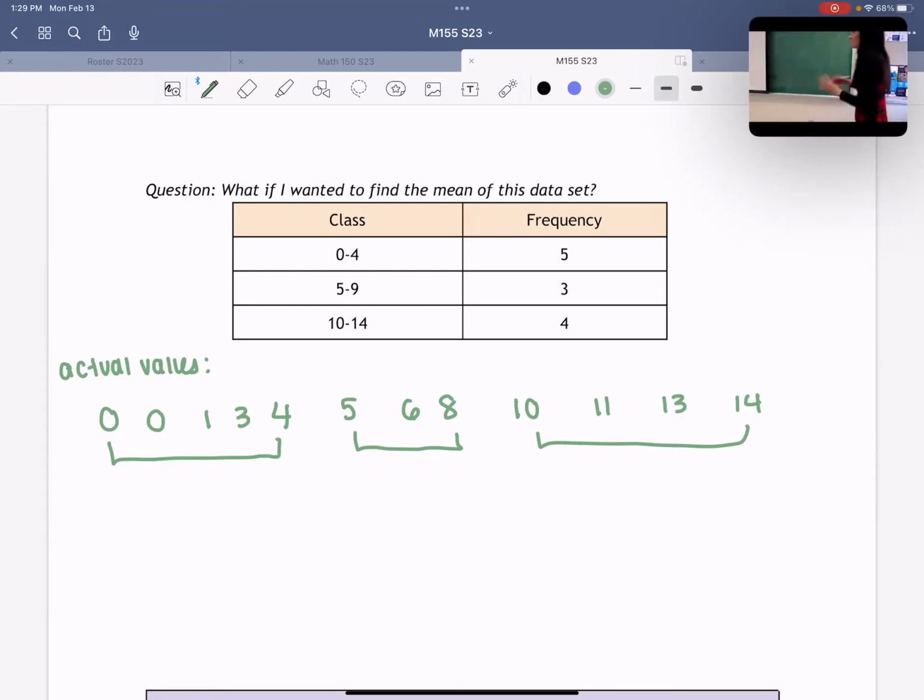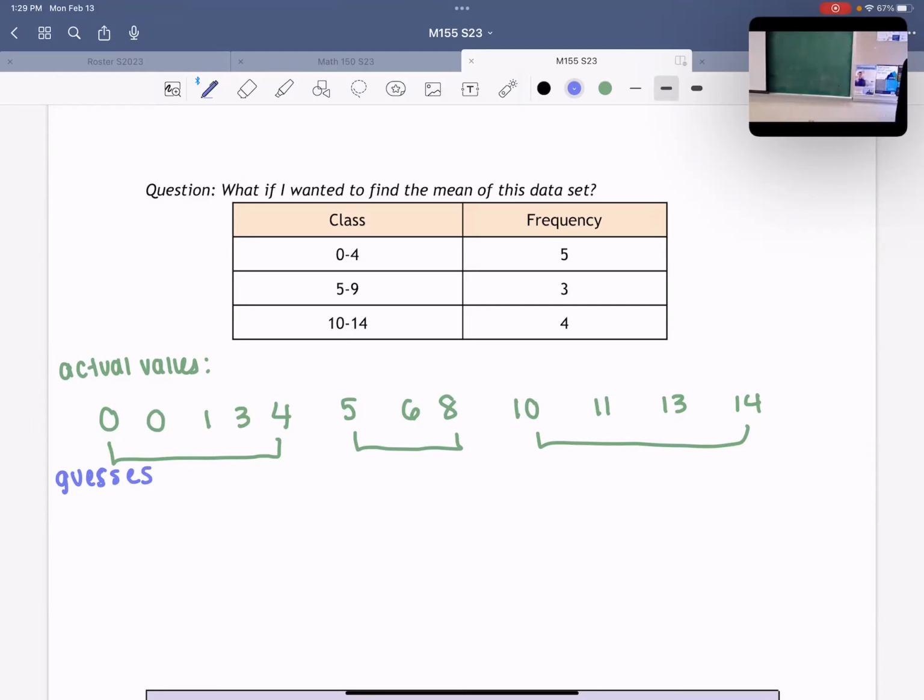Okay. This is what mathematicians do to approximate what the mean is. Since we don't know these actual values in green, we're going to make up approximate values. So these are our guesses. And the way we're going to guess is within each category, instead of guessing like 0, 1, 2, 3, I'm just going to pretend that all of the numbers are the midpoints of that class.